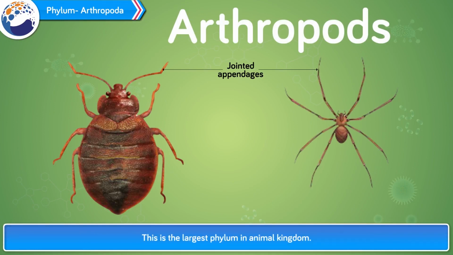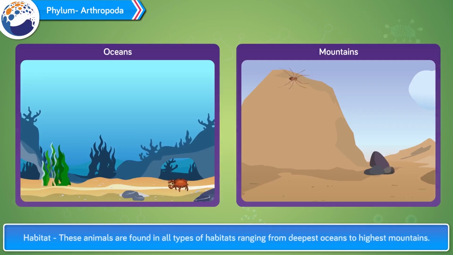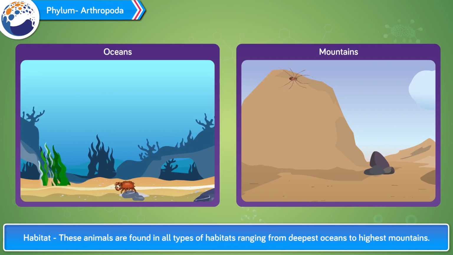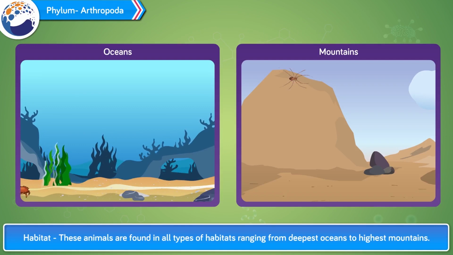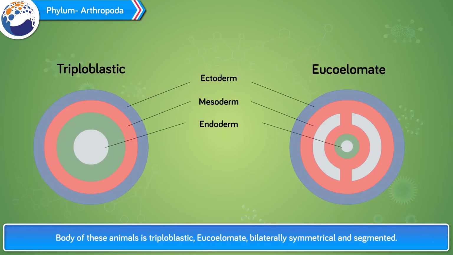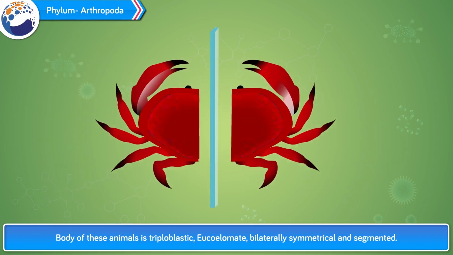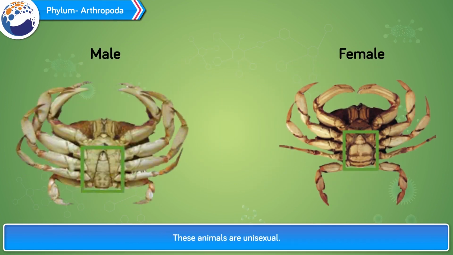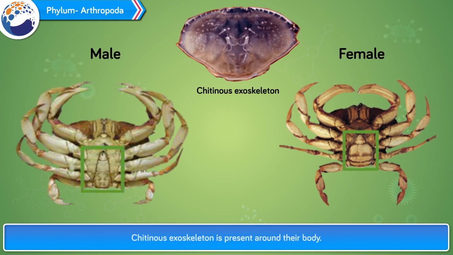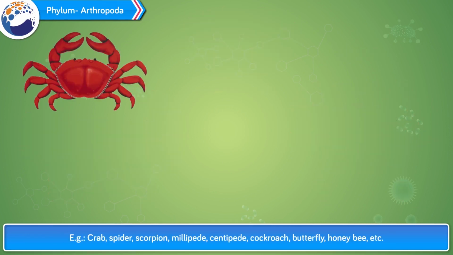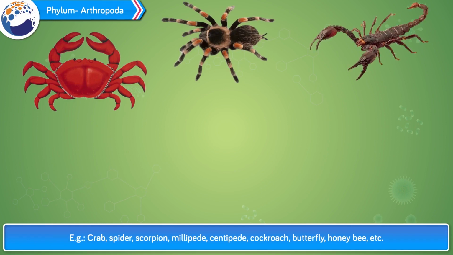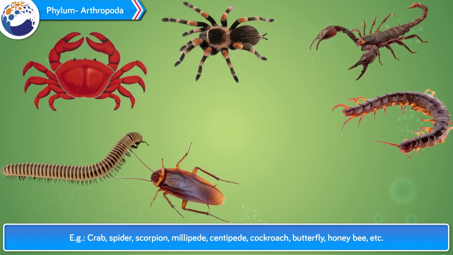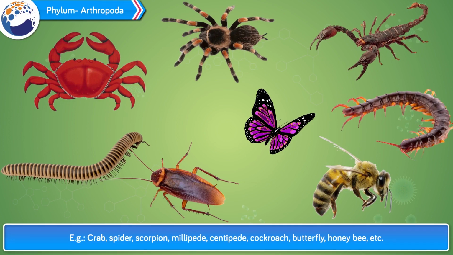This is the largest phylum in the animal kingdom. Habitat. These animals are found in all types of habitats ranging from the deepest oceans to the highest mountains. The body of these animals is triploblastic, eucoelomate, bilaterally symmetrical and segmented. These animals are unisexual. Chitinous exoskeleton is present around their body. Example: crab, spider, scorpion, millipede, centipede, cockroach, butterfly, honeybee, etc.